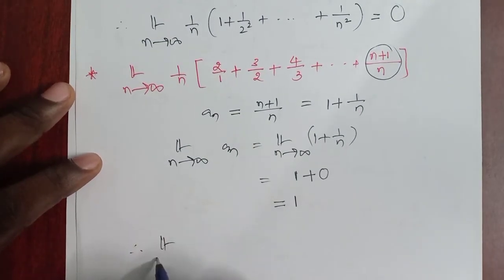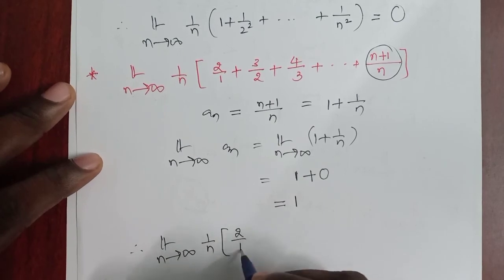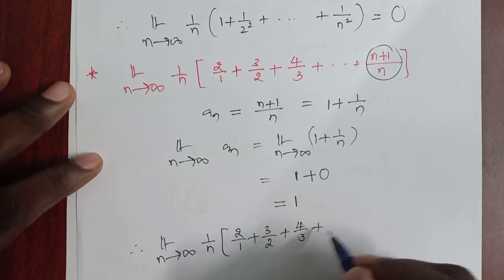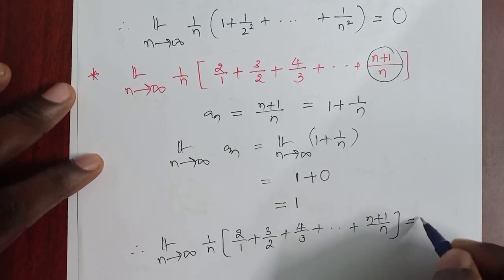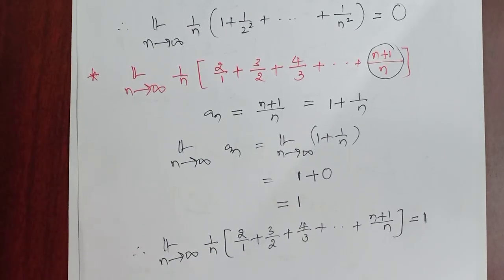Therefore the limit as n tends to infinity of 1 by n times (2 by 1 plus 3 by 2 plus 4 by 3 plus and so on, n plus 1 by n) is also equal to 1. So students, this is all about Cauchy's first theorem on the limit of a sequence and the examples.